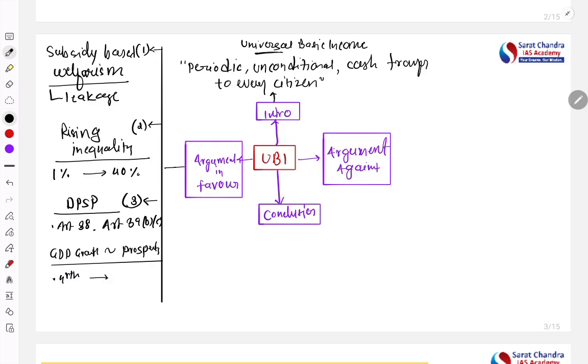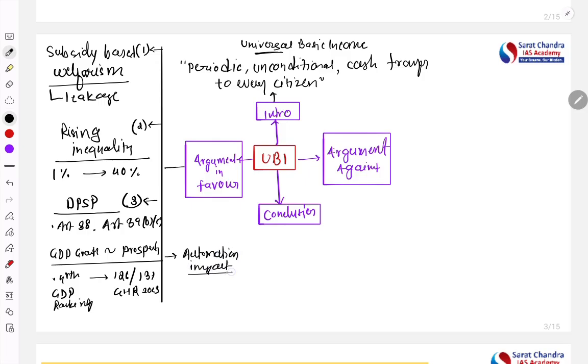However, our rank in the Global Happiness Report 2023 is 126 out of 137 countries. So there is a difference between GDP growth and prosperity. The next important point this article talks about is automation and its impact.